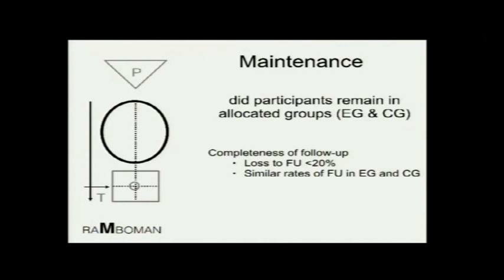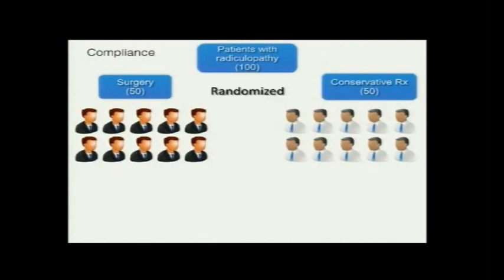Usually it should be less than 20%. There should be a similar rate of loss to follow-up in both groups. You can't have very different rates. And the follow-up duration has to be meaningful. It has to make sense. If you are studying fusion rates, then your follow-up duration cannot be 6 months, or maybe 3 months. You have to have a very meaningful follow-up duration.